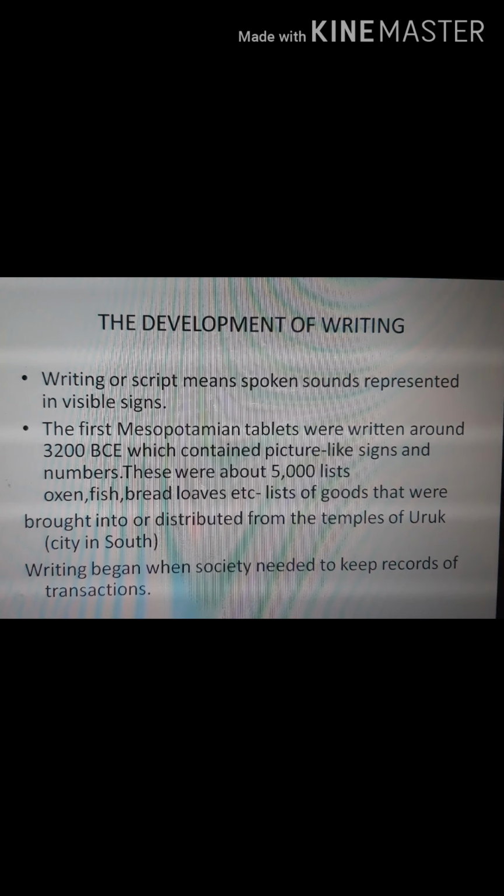Next, we are going to see how writing developed. Writing or script means spoken sounds which are represented in visible signs. The first Mesopotamian tablets were written around 3200 BCE, and these tablets contained picture like signs and numbers. And you can imagine about 5,000 lists of oxen, fish, bread loaves, etc. The list of goods that were brought into or distributed from the temples of Uruk, which was a city in the south. So, writing began when society needed to keep records of transactions. That was the time when people felt the necessity to write and keep a note of the transactions.